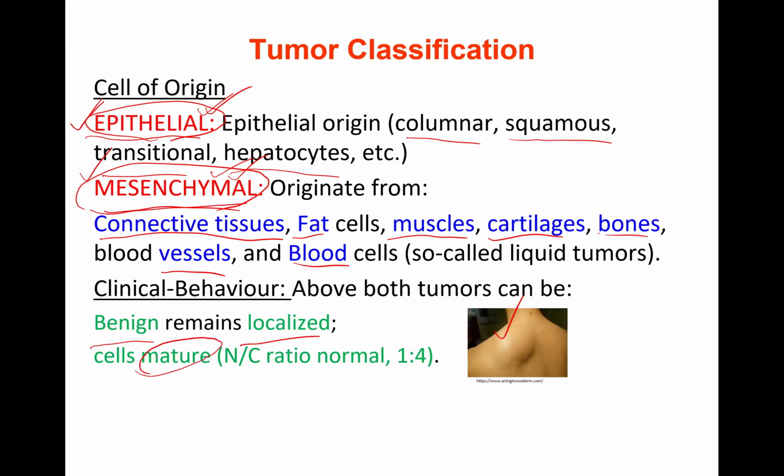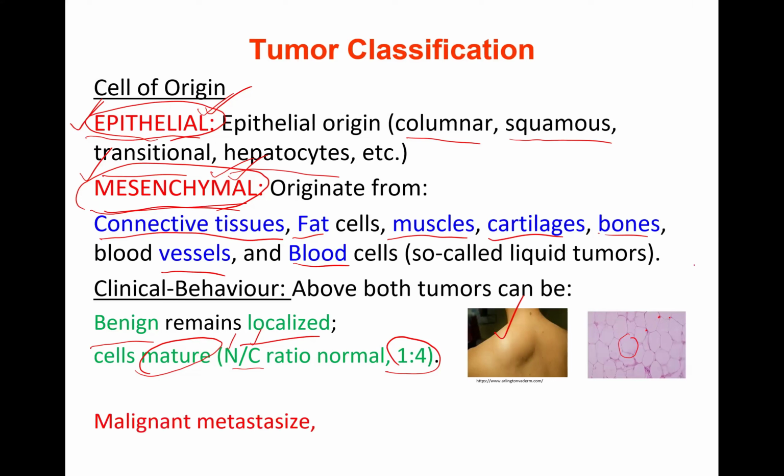Mature cells means they have a small nucleus. They resemble normal tissues. Normal nuclear to cytoplasmic ratio, NC ratio, is 1:4, right? Of any benign tumor, generally we say they have mature cells. This point is very important to remember. Again, you may be asked in your exam questions, right? So a patient having a mass with an NC ratio of 1:4 or mature cells, then you can think of a benign tumor. So you can see these are fat cells with a tiny nucleus in the periphery. So mature cells with a small nucleus.